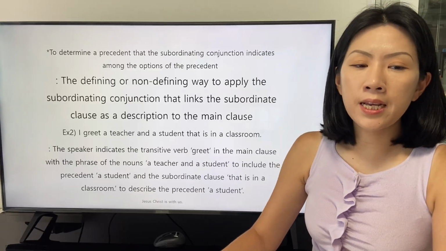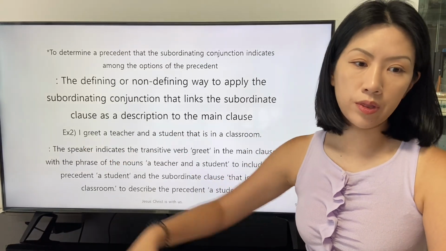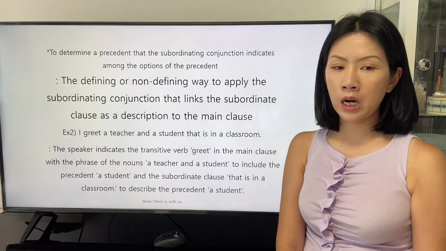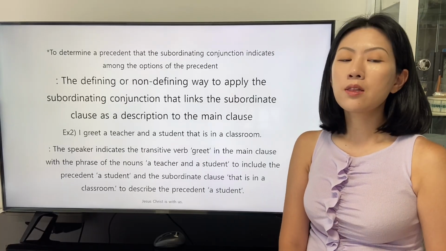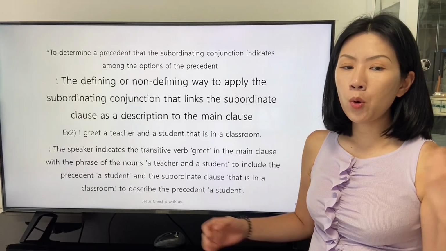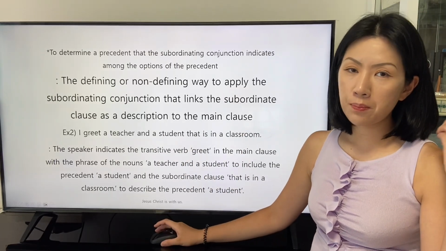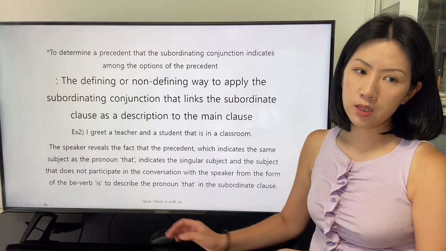The speaker indicates the transitive verb greet in the main clause with the phrase of the nouns of teacher and a student to include the precedent of student, and the subordinate clause that is in a classroom to describe the precedent of student.